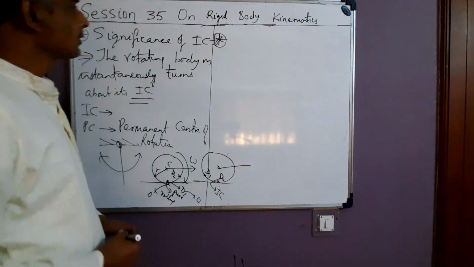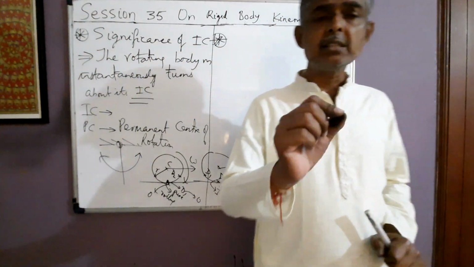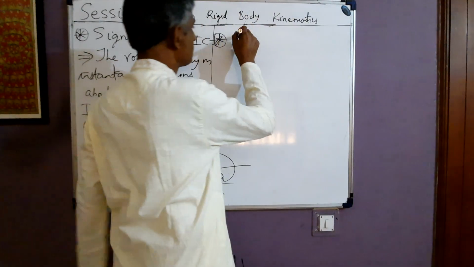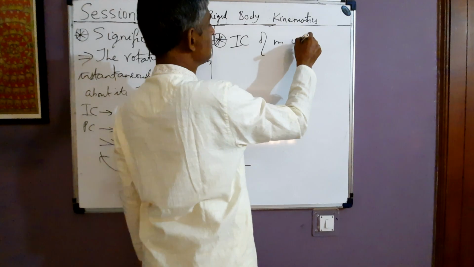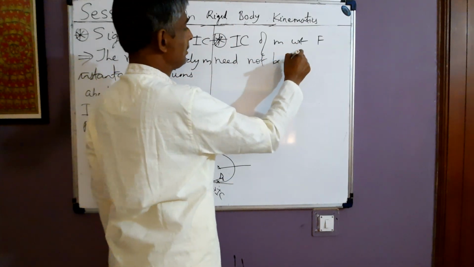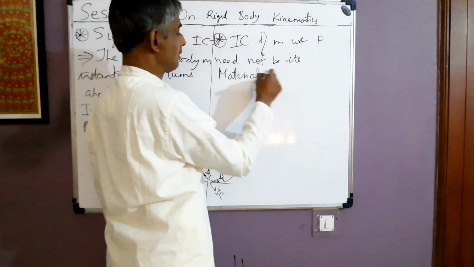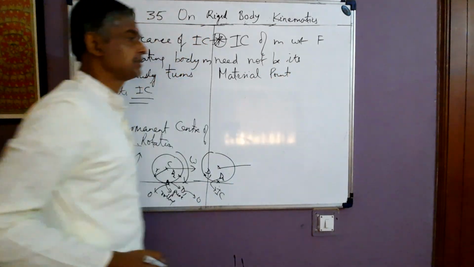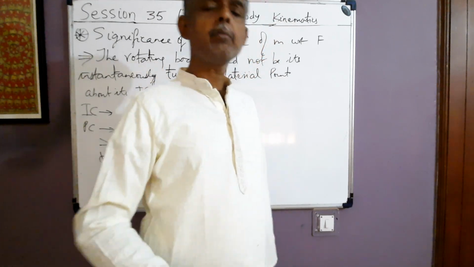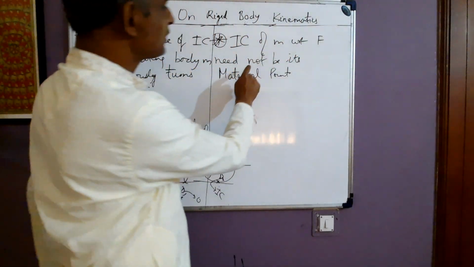There you will get all the details of real and imaginary location of a frame. Alright, so in general, if M possesses an IC, it is not necessary that the IC should be a real material point of M. It can be its imaginary location also. So the IC of M with respect to F need not be its material point. We can say the same thing the other way: the IC may be a material point of the body or it may be its imaginary location. Okay, so I'll demonstrate this concept by one example.